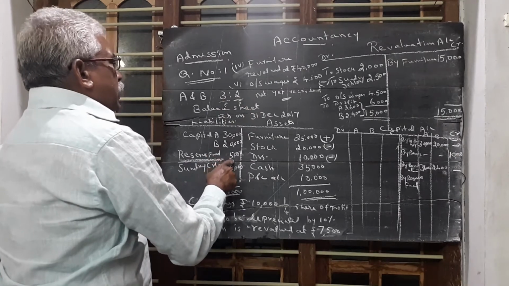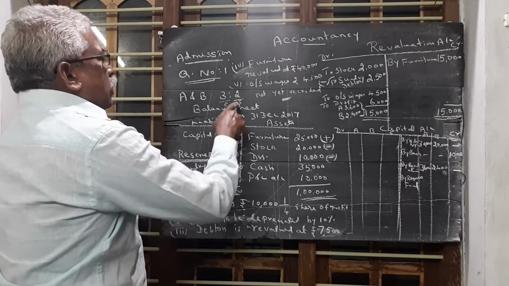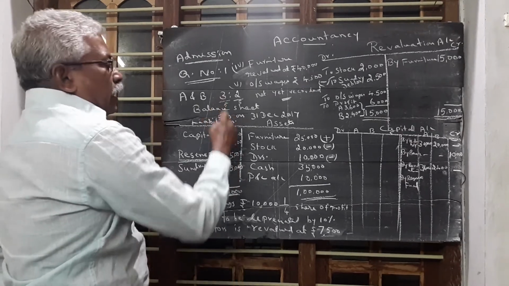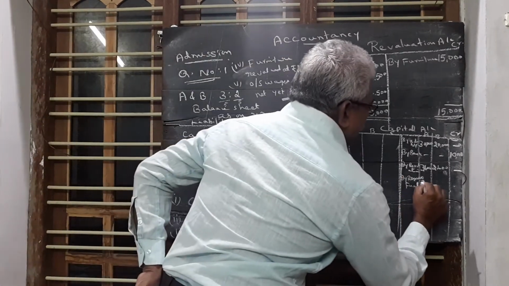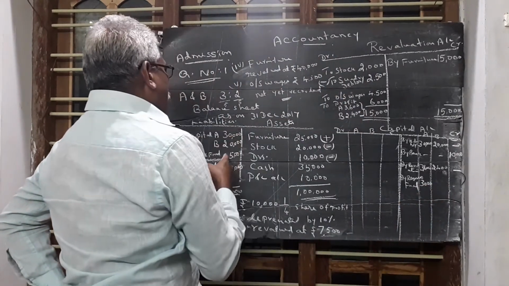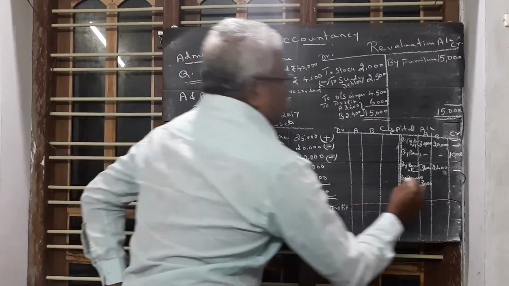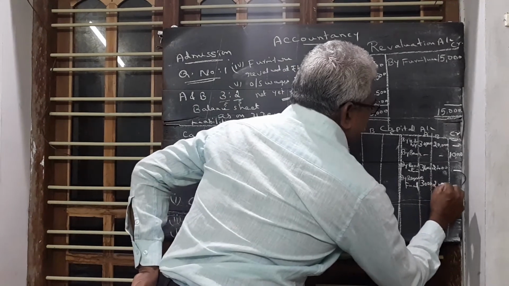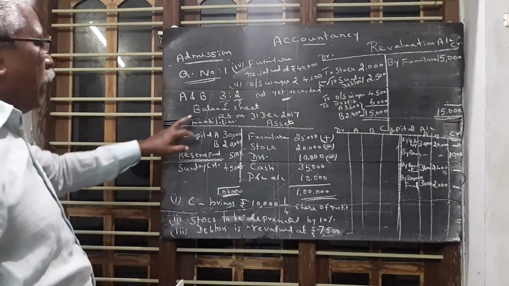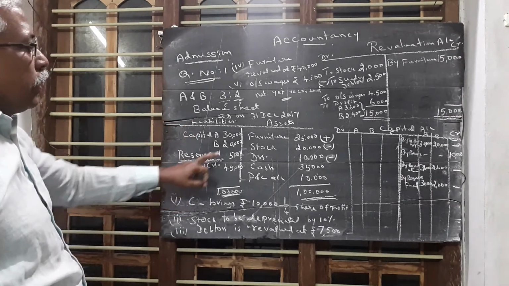A is eligible to get 3,000, B is 2,000. If you divide by 5 and multiply with 3, A gets 3,000 rupees, B gets 2,000 rupees. C is not eligible. So on the liability side, everything is entered.